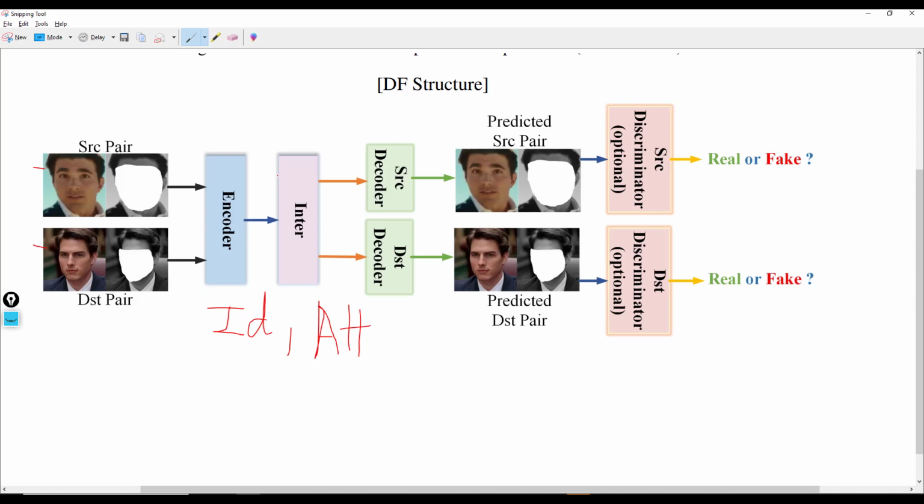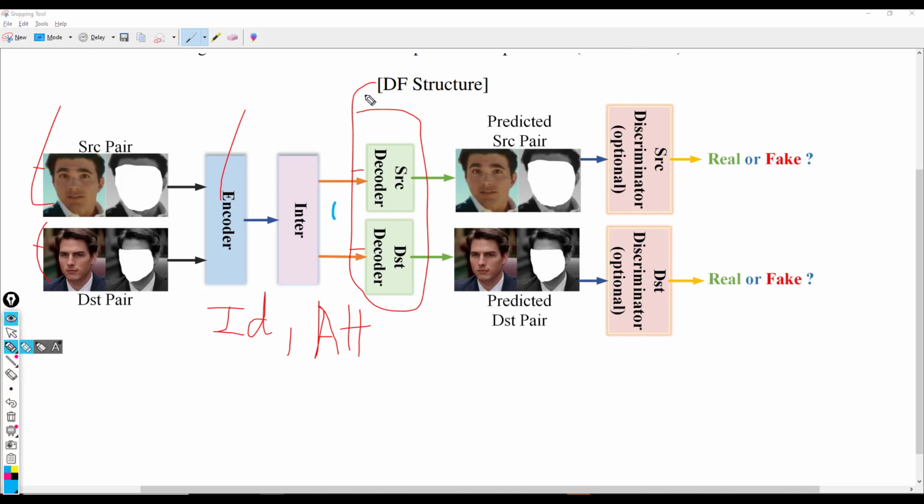Then we pass this information into two separate decoders. One decoder for the source image and the other for the target image. And then the encoder and the two decoders are trained such that we are able to retrieve the source image, which is this one right here, and the target image respectively in the output.